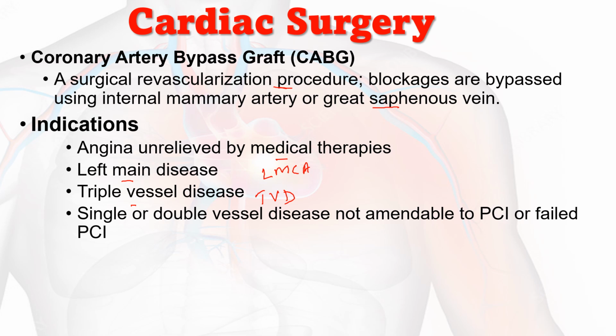Then single or double vessel disease not amenable to PCI, or failed PCI. Sometimes with single vessel or double vessel disease, that is single block or double block, we can reperfuse by percutaneous coronary intervention. In certain situations the blockage is heavily calcified, or PCI could not be performed on a particular block, and then we go with CABG.